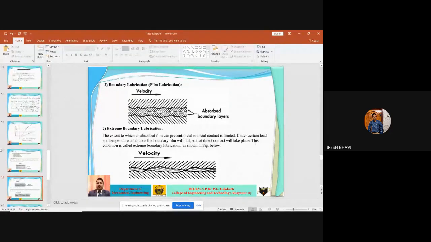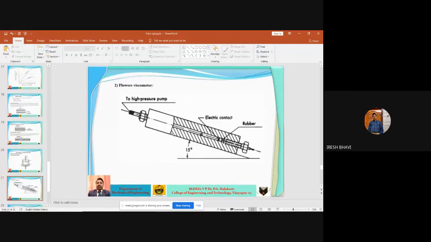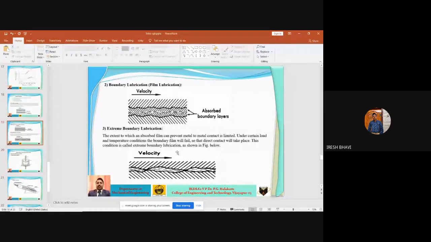Then the third type is the extreme boundary lubrication system. Here, the shaft and bearing are continuously touching each other. The extent to which an absorbed film can prevent metal to metal contact is limited. Means there is no prevention of metal to metal contact in extreme boundary lubrication. It is a complete failure of the lubrication system.